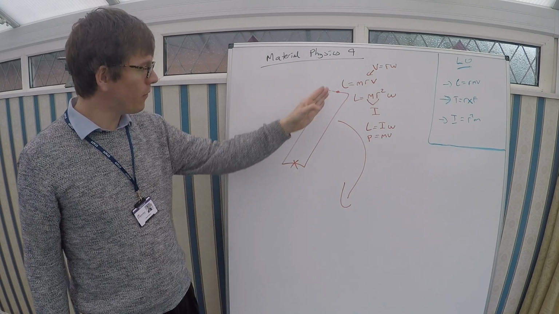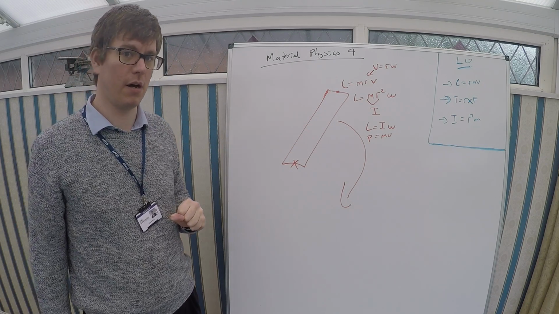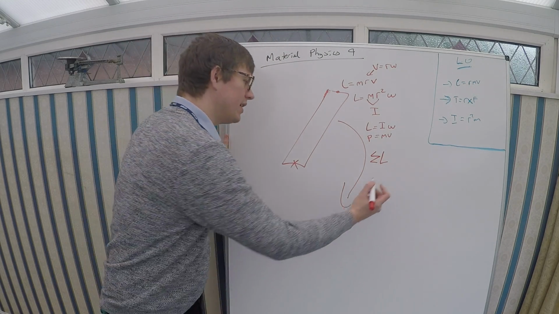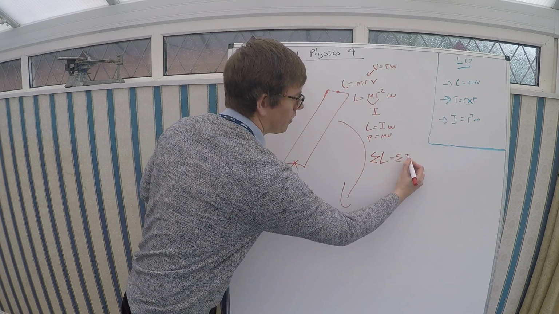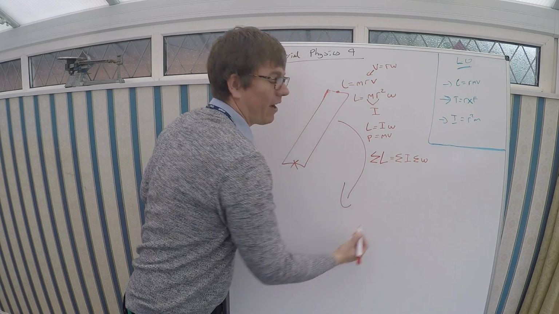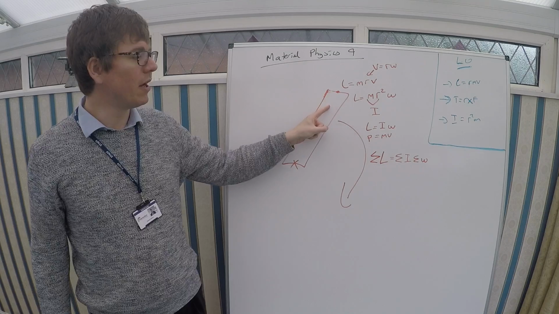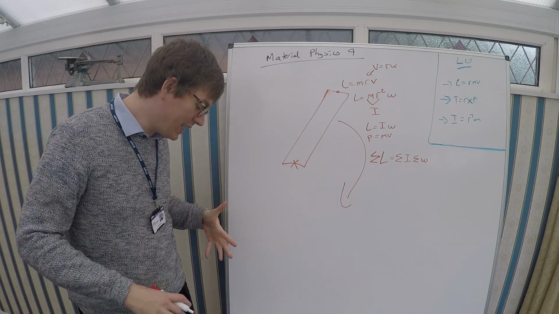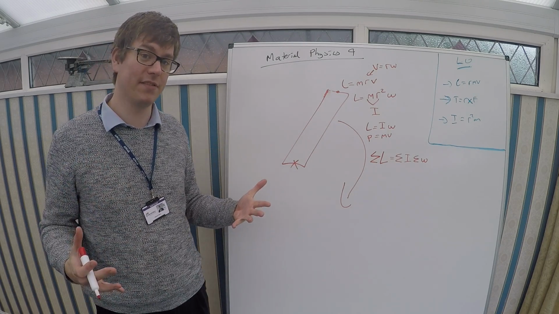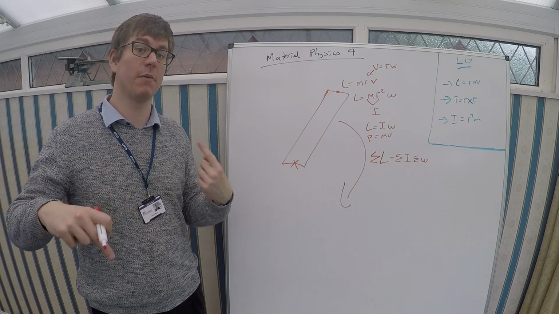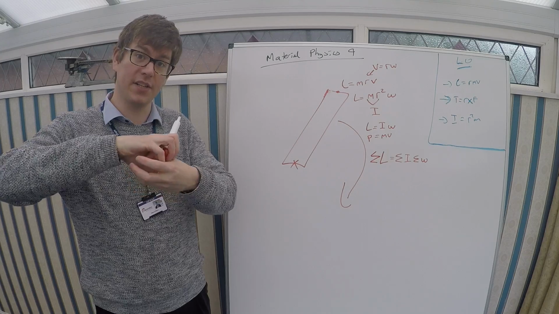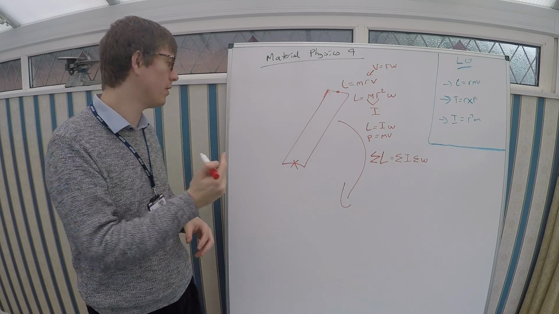Okay? So if we were to sum all the particles in the bar, what we'd have to write is that the sum of all the angular momentums is equal to the sum of all the moments of inertia of the individual particles multiplied by how fast they are all moving. So you could work out particle by particle by particle. But that's obviously a complete faff. So how could we get there easier? Well, it all depends on how many degrees of freedom our thing is spinning in. If we've just got a sphere, completely full of matter, it's actually a very, very simple equation.